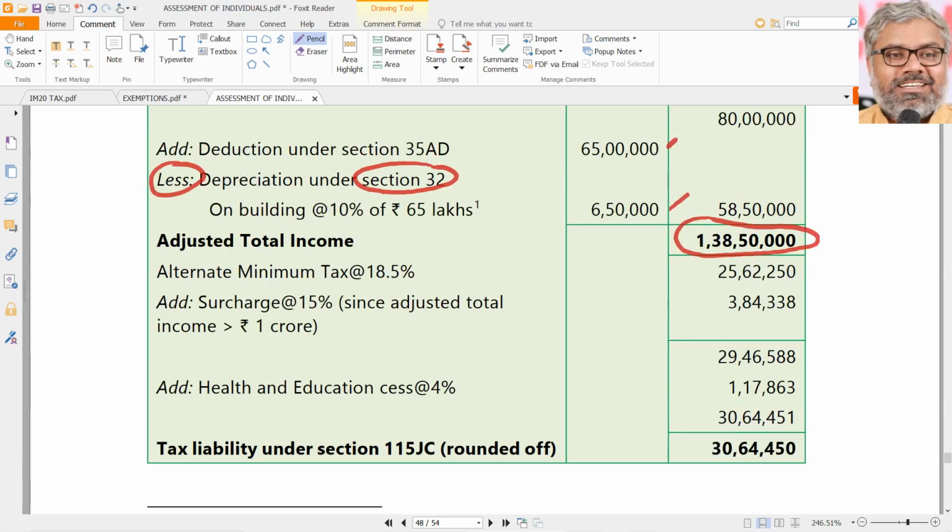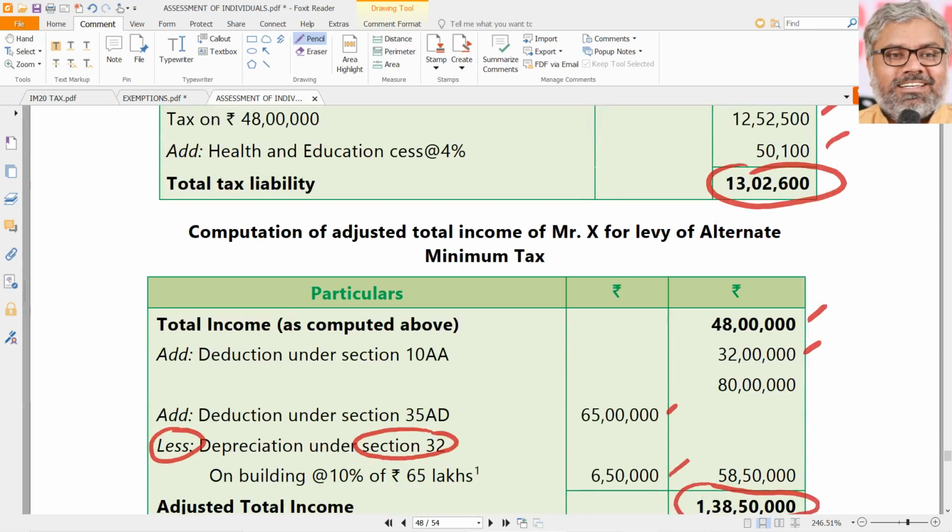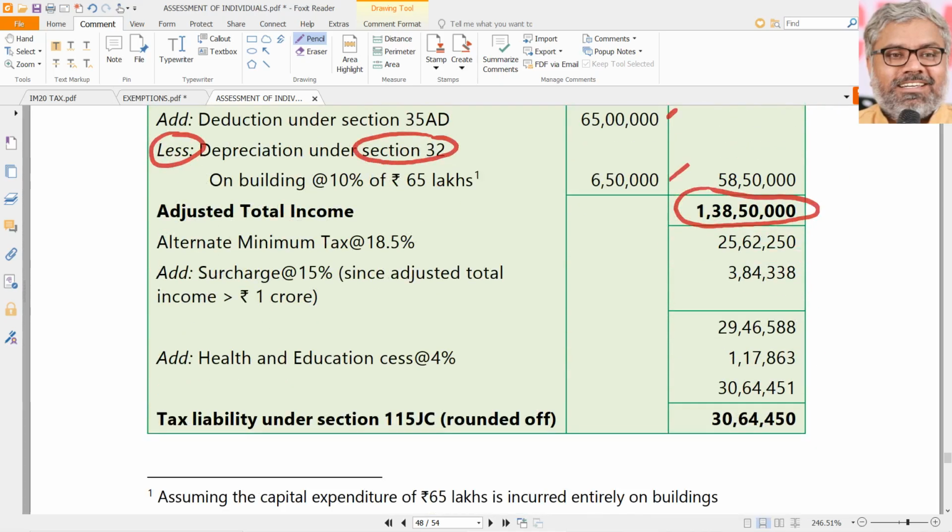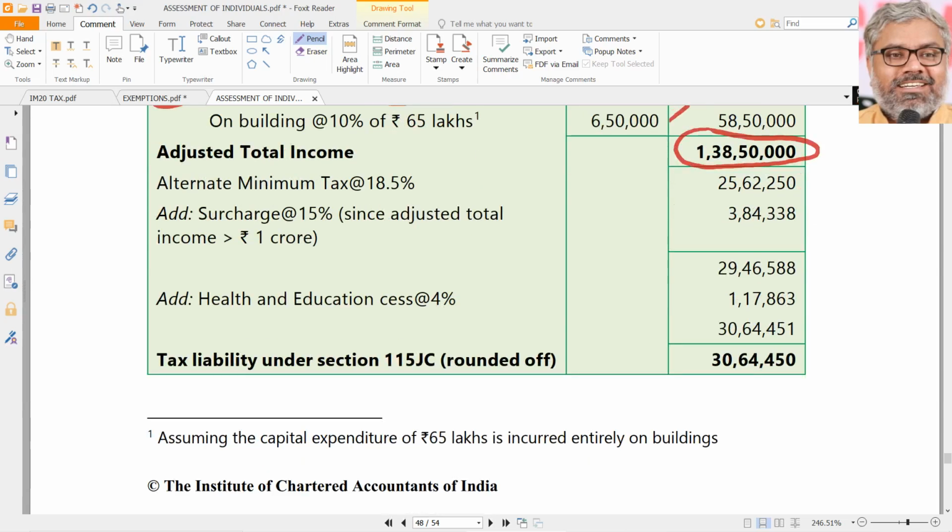Then if AMT is applicable, adjusted total income itself will be deemed to be the total income. That means his total income is not now 48 lakhs. It is 1,38,50,000, which means surcharge is applicable. Surcharge is applicable at the rate of 15% since the income exceeded 1 crore. So take 15% surcharge, add it to that. Then add 4% cess on that. Then after adding all of this, total will come to